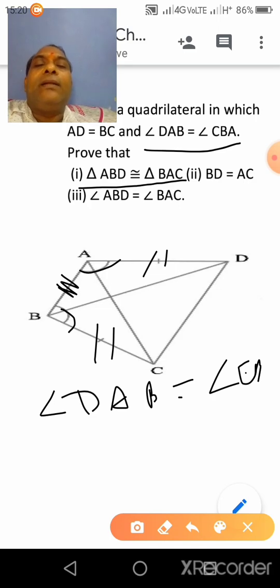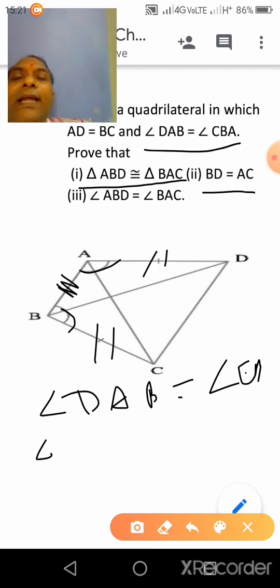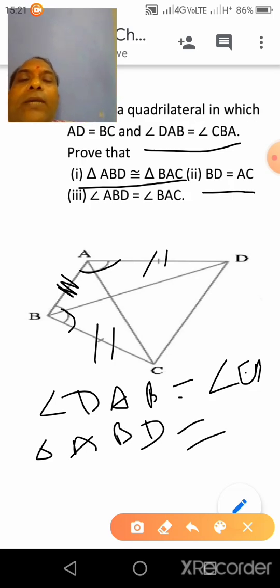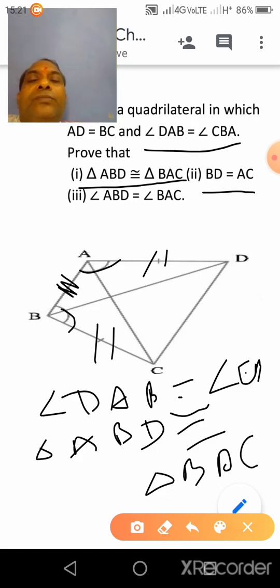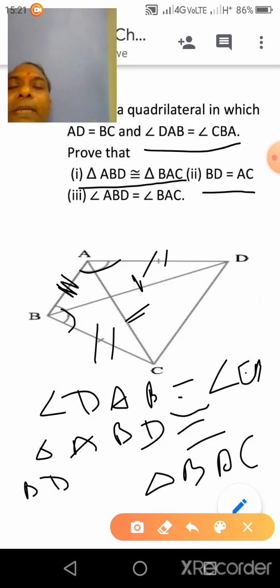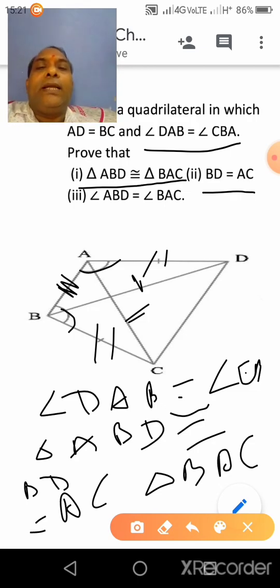clear? Now in second part we have to prove that BD is equal to AC. So because triangle ABD is congruent to triangle BAC, therefore BD will be equal to AC by CPCT, you can write, clear?